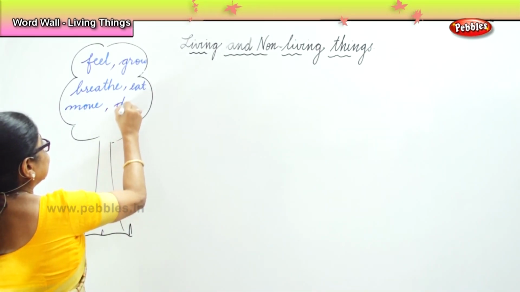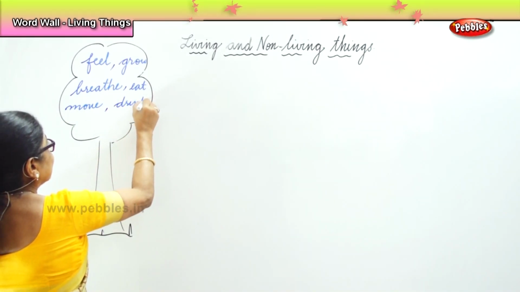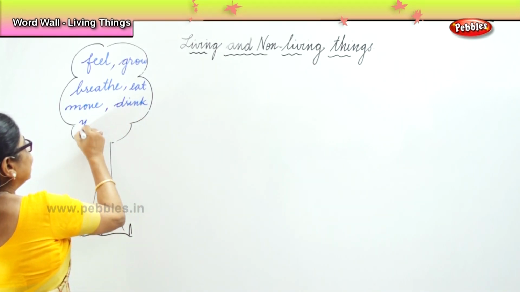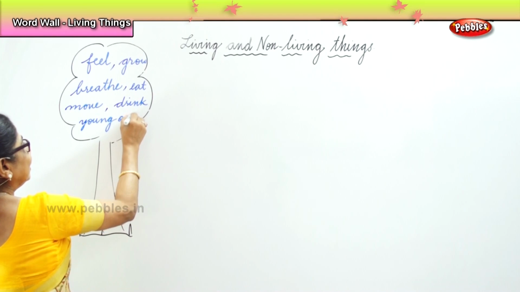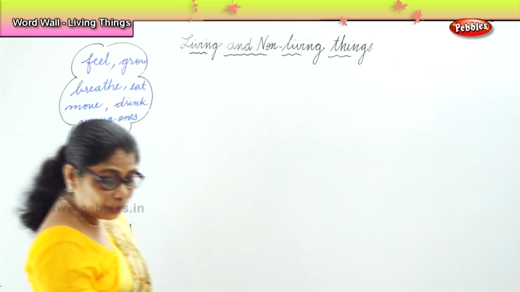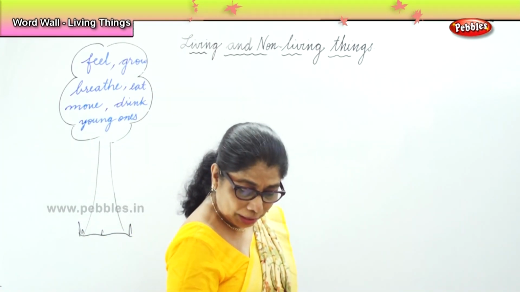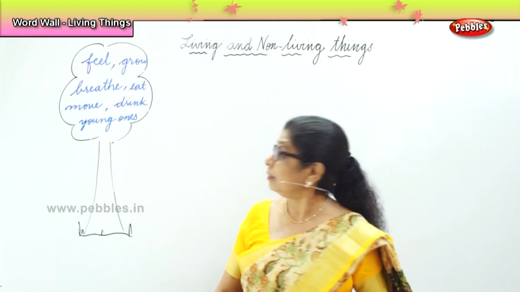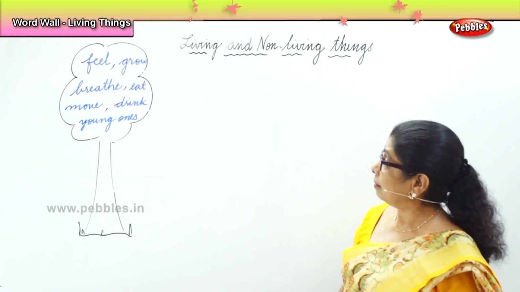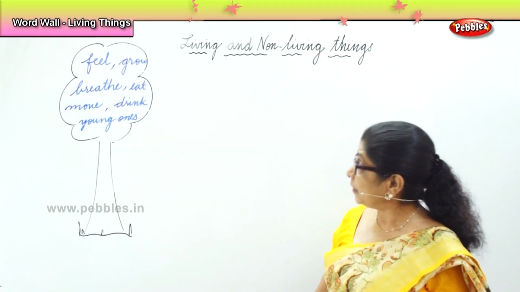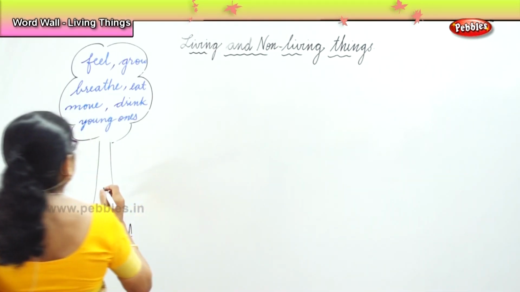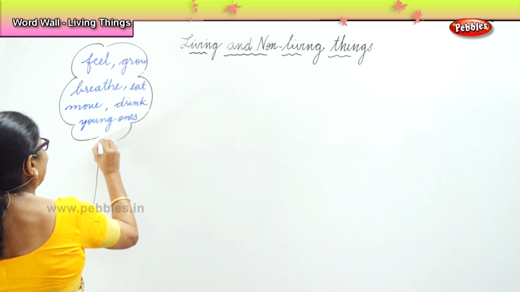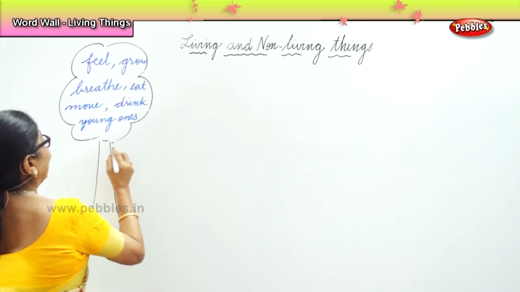Drink. Then what else? Young ones. Have young ones. So, these spellings we need to remember while writing sentences. So, that is feel, grow, breathe, eat, move, and have young ones.